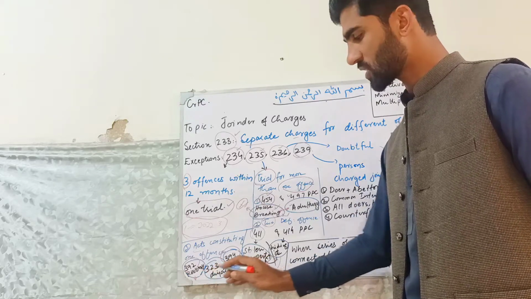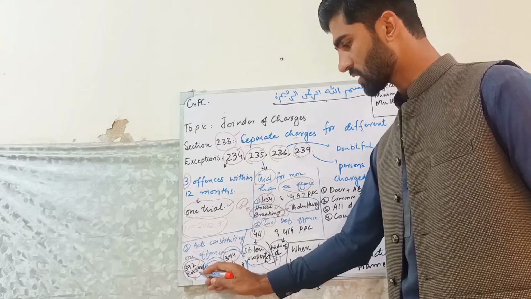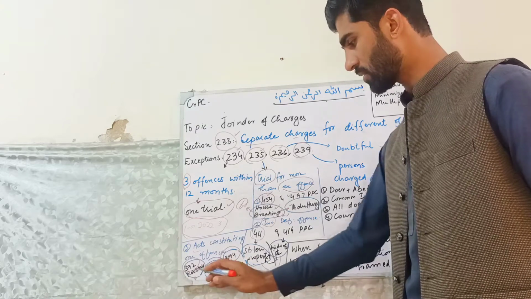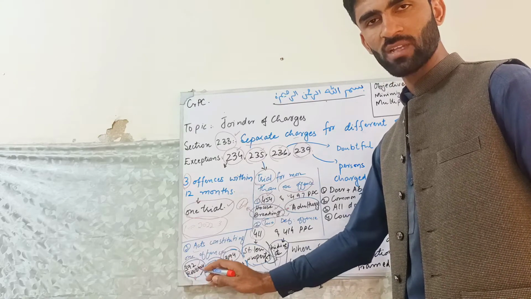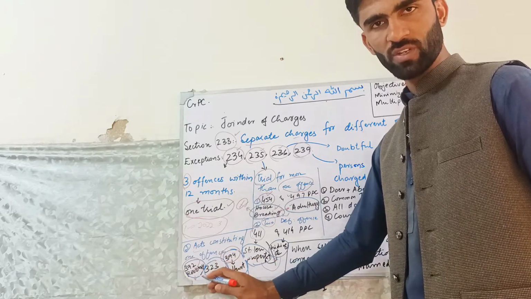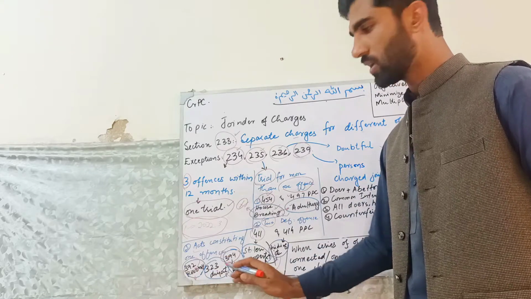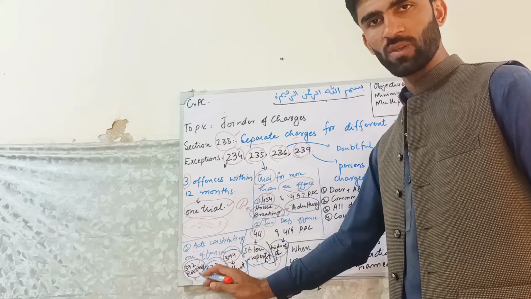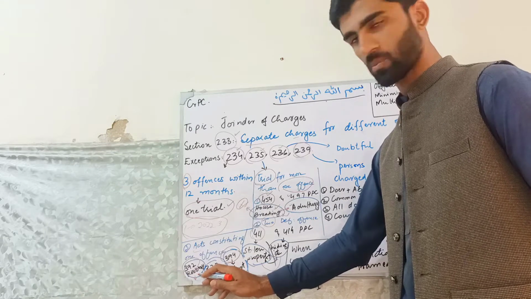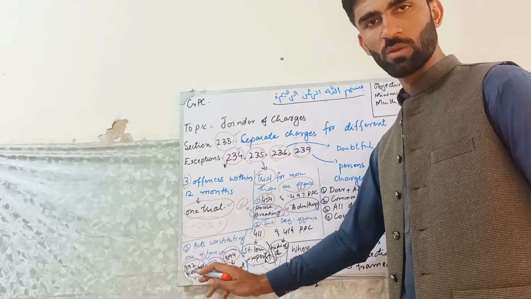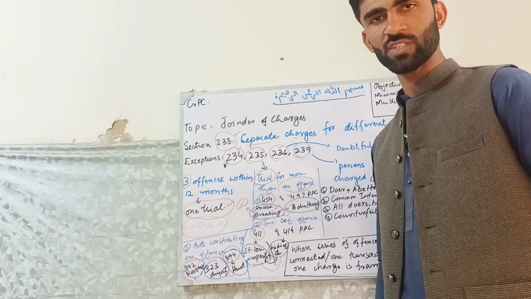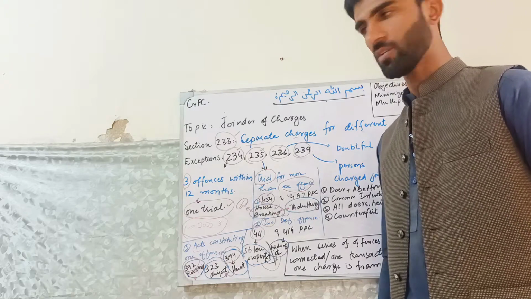There will be only one charge and one trial, because the actions of that robber are in the same transaction, and the proximity of time is also very close. There is very little gap between these actions. So there is a community of purpose, community of action. He had an intention to hurt: if the person I am going to rob puts up any hindrance, then I will hurt him. So there was a hindrance, a community of action, community of purpose, and proximity of time. So this person will be charged under one trial, and only one charge will be framed for him.